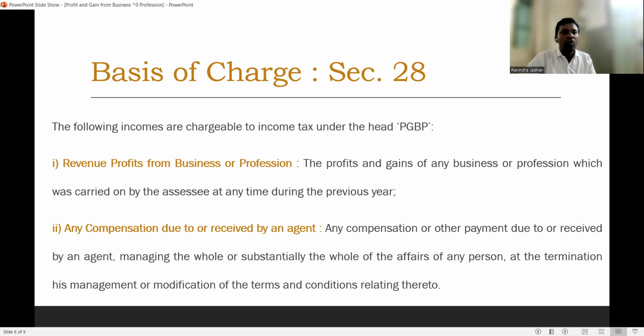That means any revenue profit generated during the previous year is considered as income from business. Then any compensation due to or received by an agent. Any compensation or other payment due to or received by an agent managing the whole or substantially the whole of the affairs of any person, at the termination of his management or modification of the terms and conditions relating thereto, is also considered as income from business or profession.